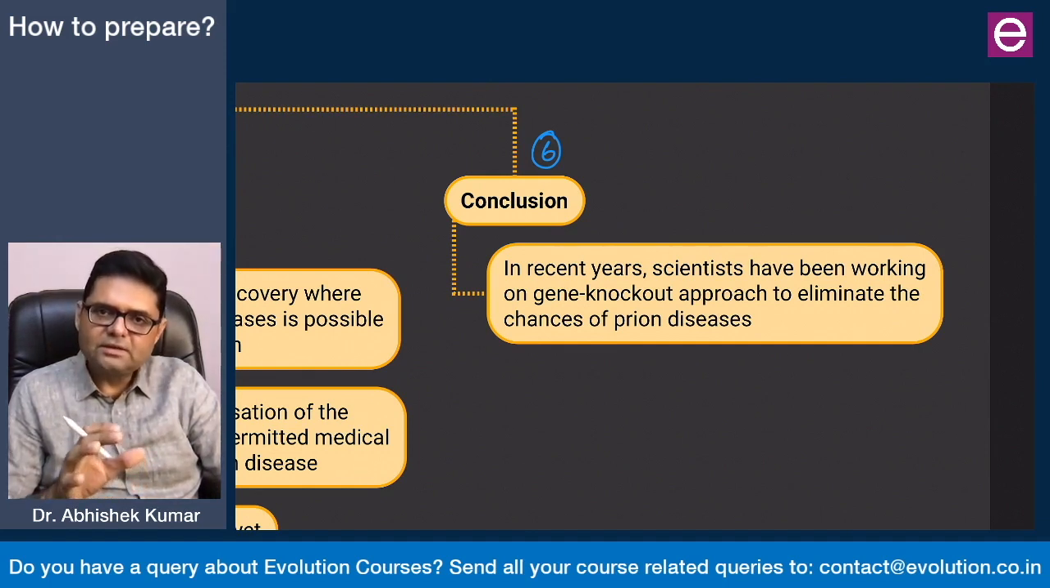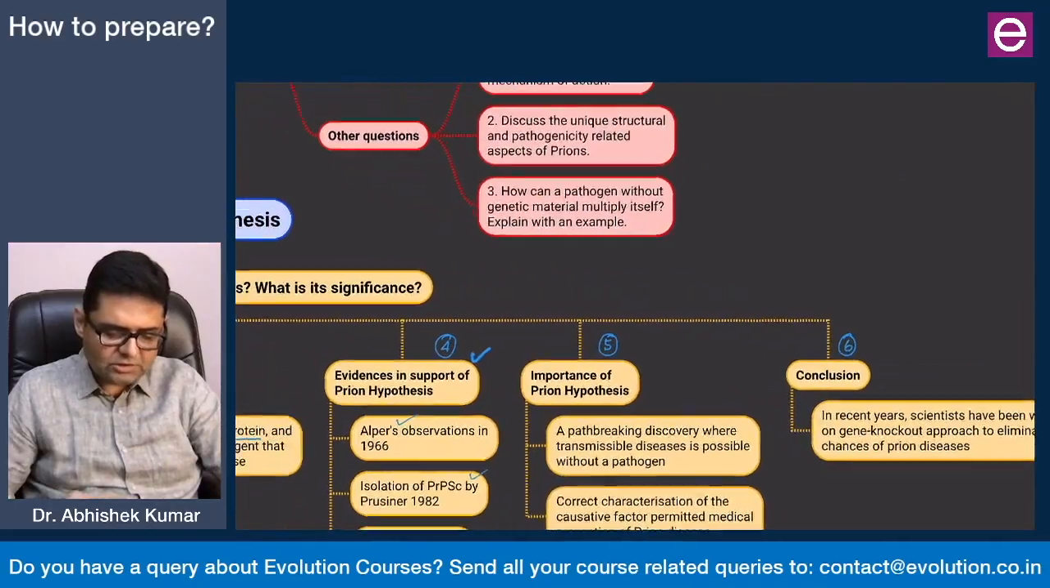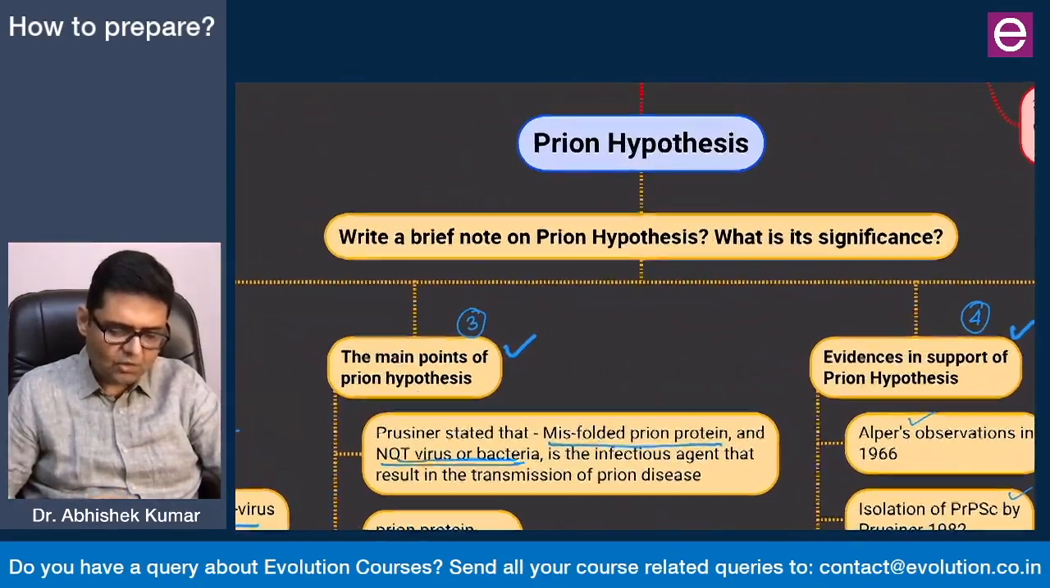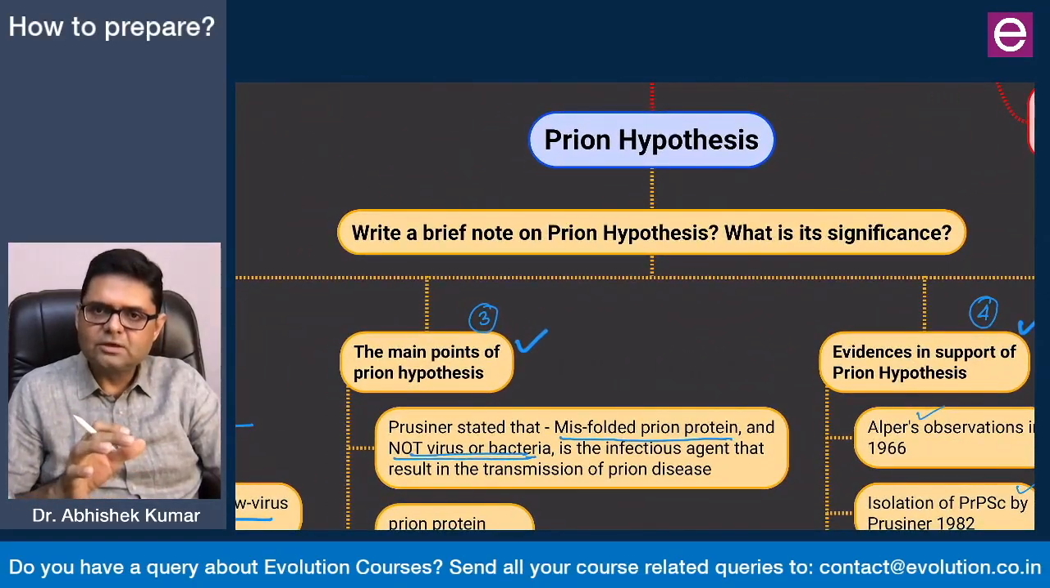So, this is the content for the prion hypothesis answer. What are the two to three things that you should be keeping in mind? First and foremost, the answer should correctly address the question, because the question was on the prion hypothesis. So the focus of this answer was on the prion hypothesis.